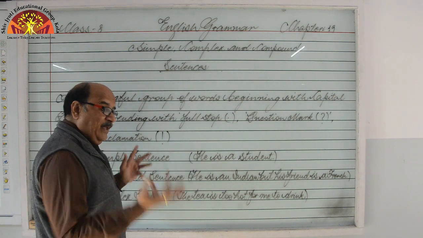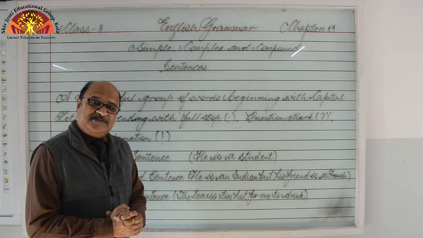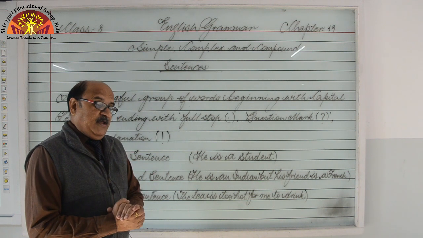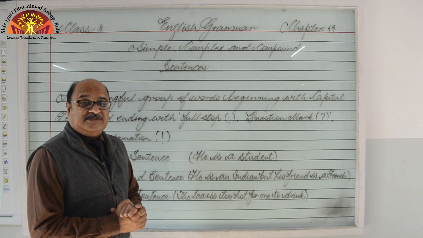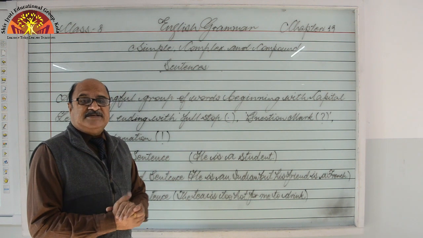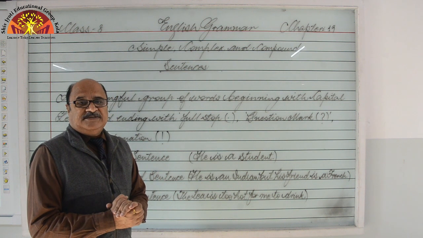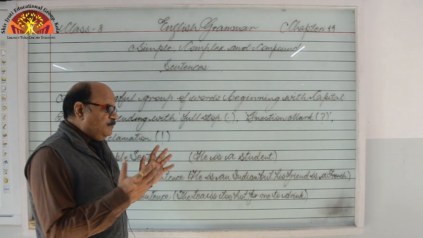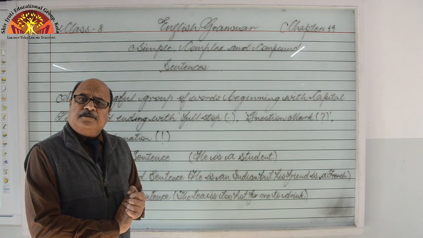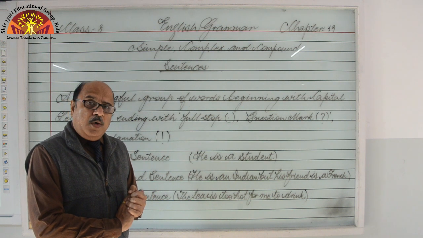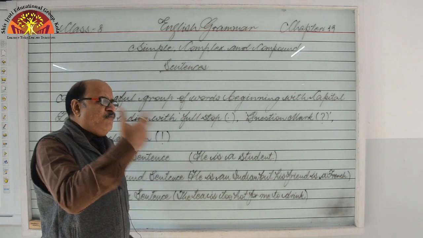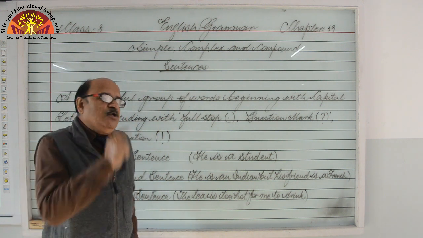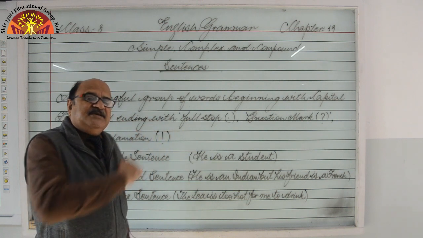For example, we can say assertive sentence, statement, declarative sentence, interrogative sentence, imperative sentence, exclamatory sentence, optative sentence, right? So that parameter is different. How? Because that depends on the mood. Out of what mood, what notion does that sentence carry?